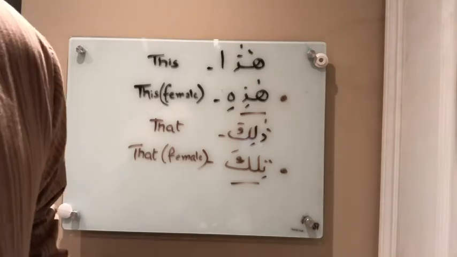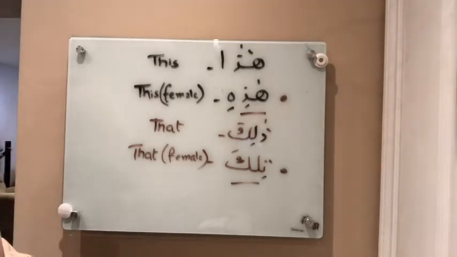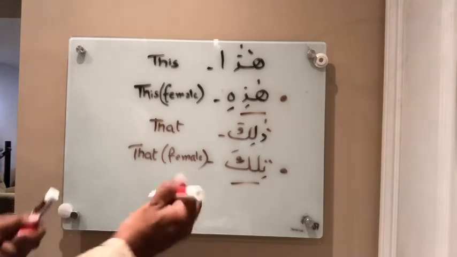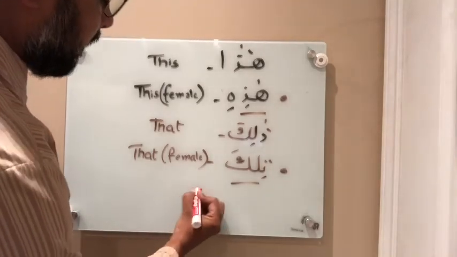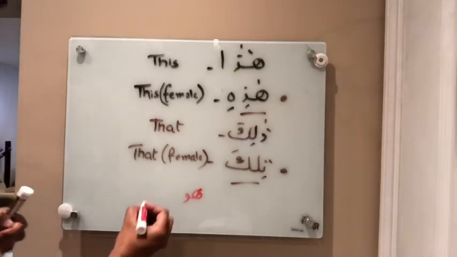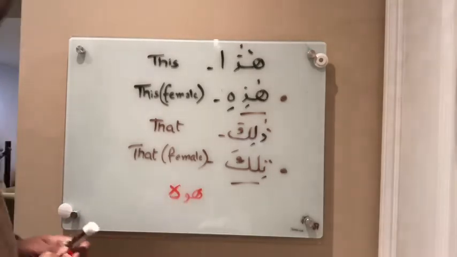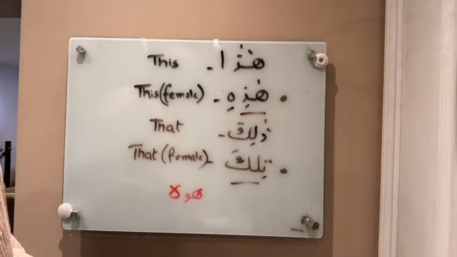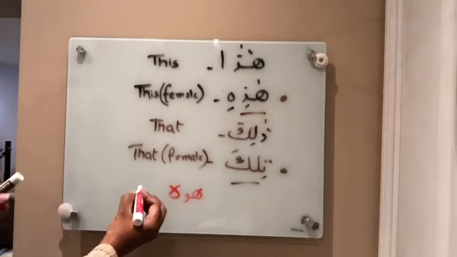I also want to cover a few more examples. Haulaika. They are also related. Haulai or haulaika. We'll cover those, as well as allati. We talked about alladhi.